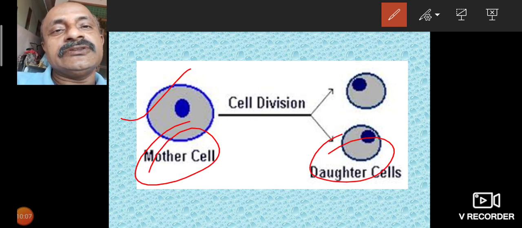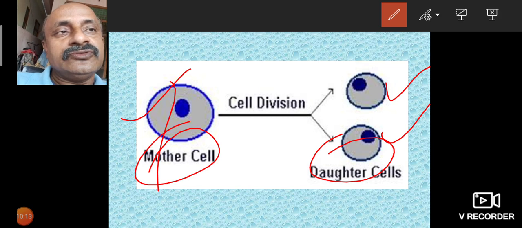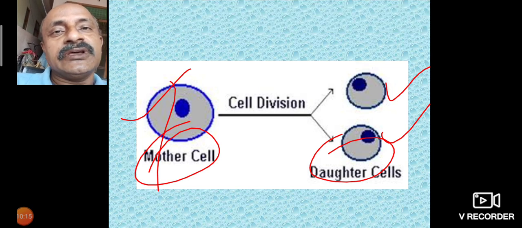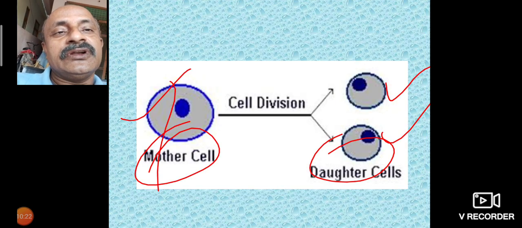The mother cell is single and undergoes mitosis to form two daughter cells. These two daughter cells are similar in structure to the parent.